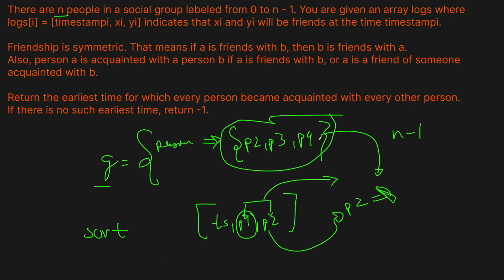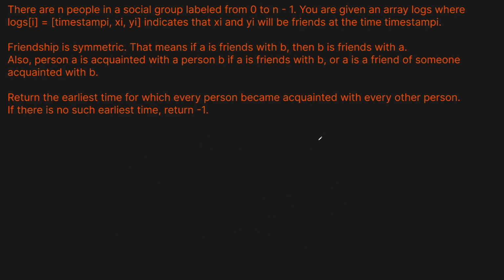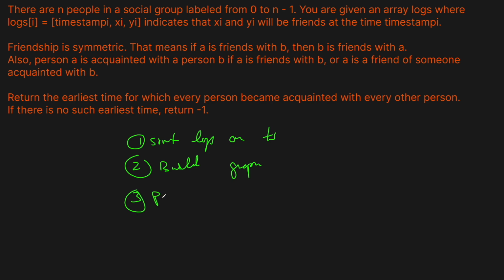So just to recap, let's go through what we want to do here at a high level. Once I wipe all of this away, the first thing we're going to do is sort the logs on timestamp. Then we're going to build the graph, and then we're going to parse the logs, which I guess is part of building the graph. So parse logs, and then we're just going to update the graph, right? And then four, we're done. Profit, done. So that is the general gist of it. Let's now go to the code editor and type this up.